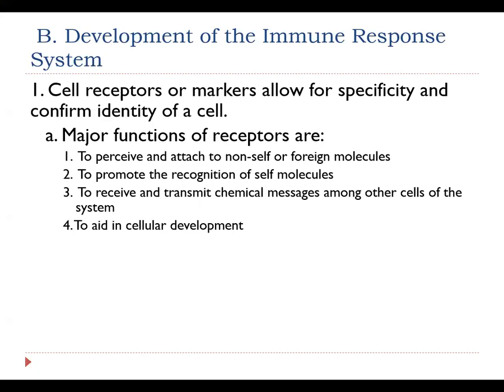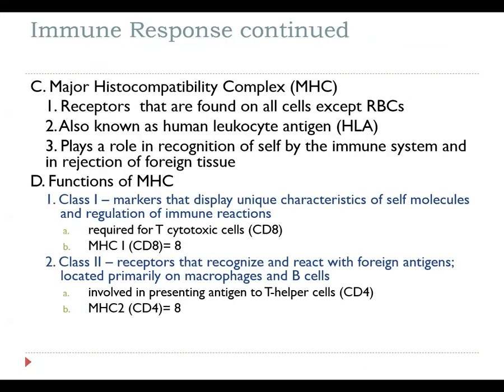And then also they can be used for cellular communications, and they can receive and transmit chemical messages between themselves and other cells. They can also be a point of stimulation to aid in cellular development. Specifically, when we look at B cells, we will find that the cell receptors or markers are going to receive signals that actually allow them to proliferate into multiple cells. So let's talk specifically about some of these cellular markers.